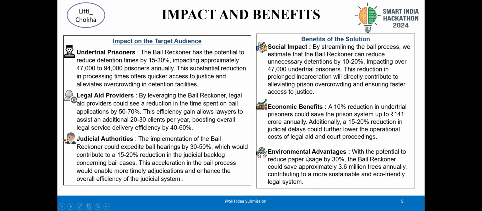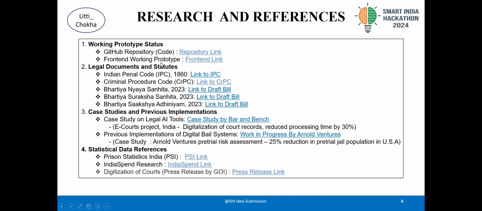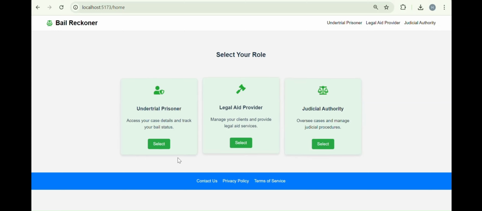Now, the environmental advantages: definitely the present judicial system uses so much paper and everything. This will definitely reduce the paper usage by 30%, could save approximately 3.6 million trees annually. So this is a very big boost, not only to the judicial system, but also to the environment by saving trees and everything. And we know the benefits of saving trees and everything. Now, moving on to the next slide. This is the research and references from where we have taken our data set and everything. Now, we will show you the prototype in the part of the video. Now, this is the prototype which we have designed.